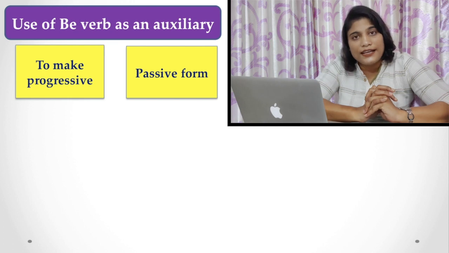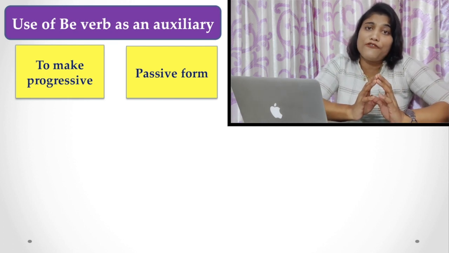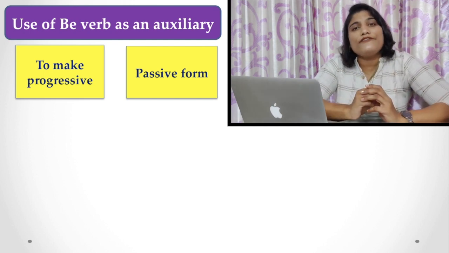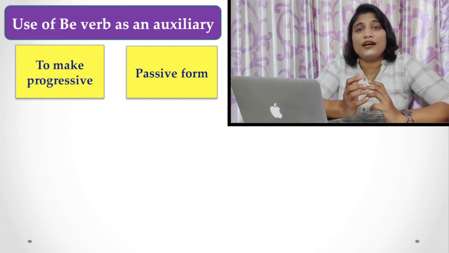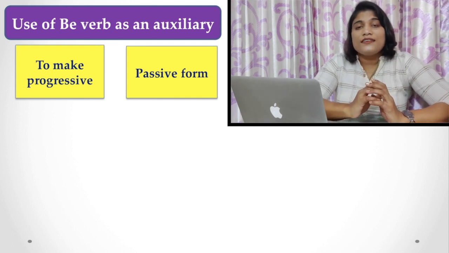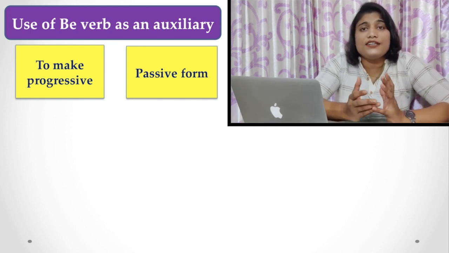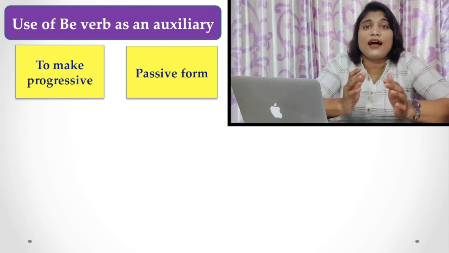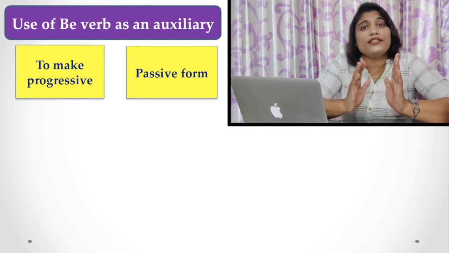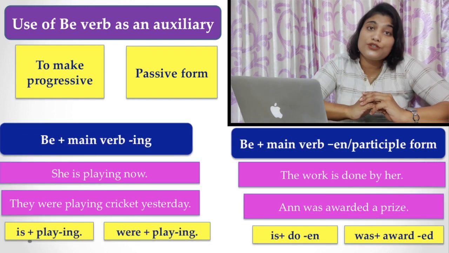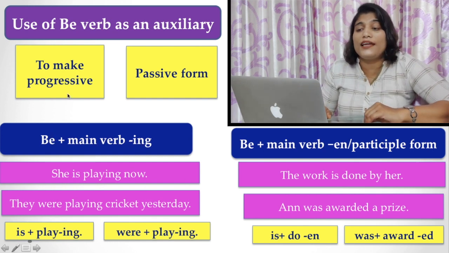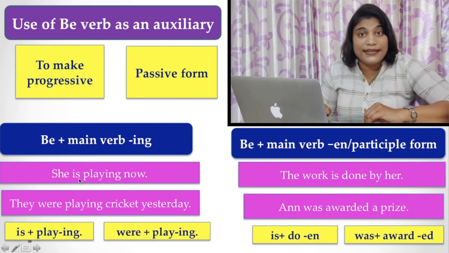In an English sentence, you find the be verb can perform two auxiliary purposes. What are they? First of all, the be verb can be used to make the sentence a continuous or progressive one. That is, you have to use past continuous, present continuous or future continuous. At that time you have to choose the be verb along with the main verb. And the structure should be like this: be verb and main verb with ing form, while you are going to make a sentence continuous or progressive.